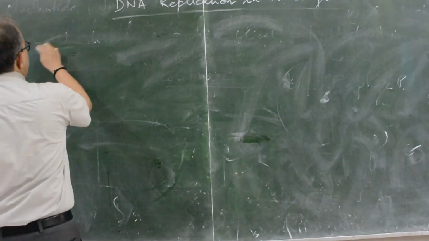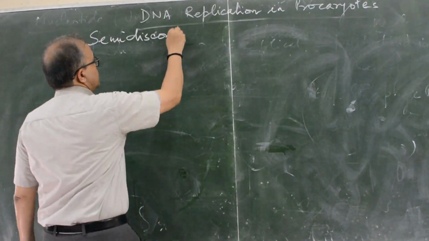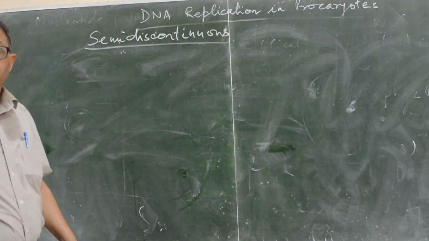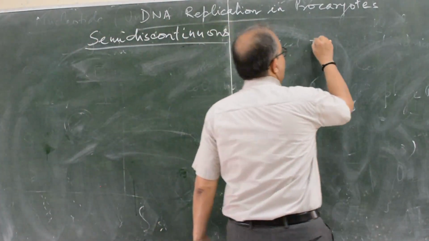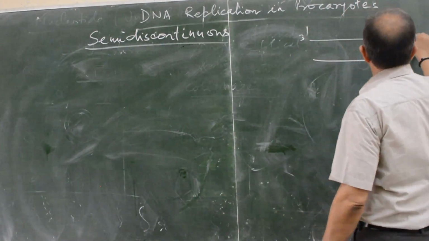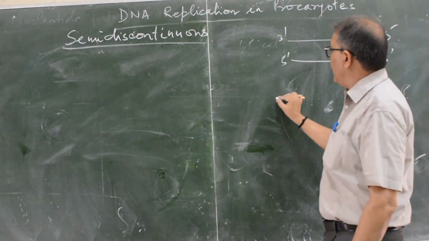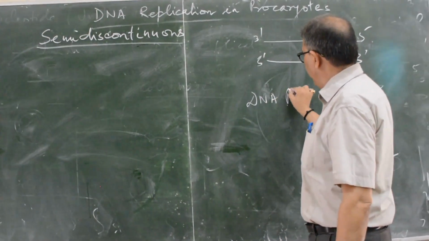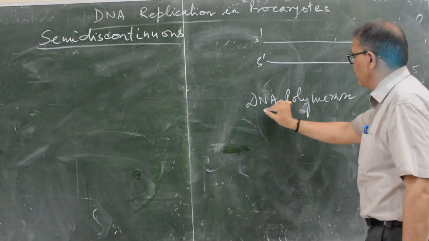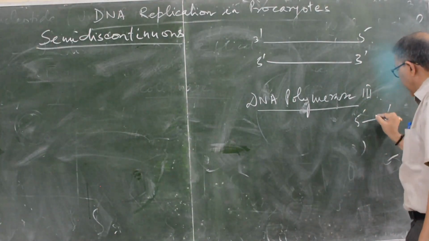One is semi-discontinuous. Semi-discontinuous mode of replication. The question is, there are two strands, 3 to 5 and 5 to 3. DNA polymerase, the main enzyme for replication, always moves in the 5 to 3 direction.